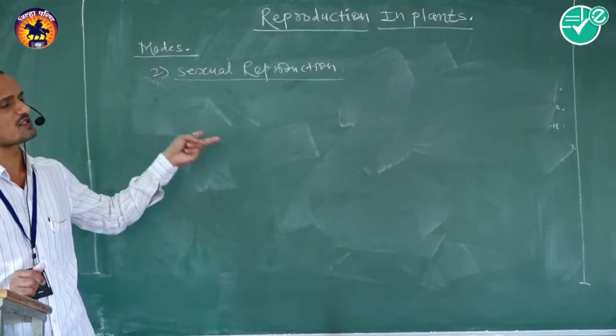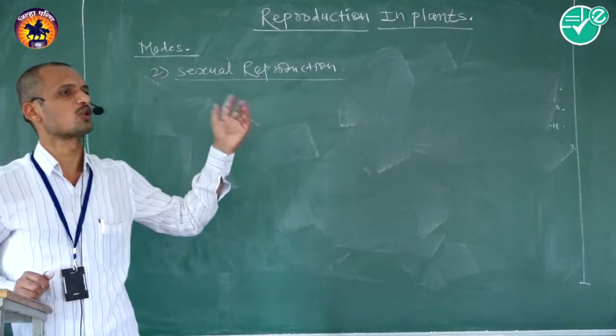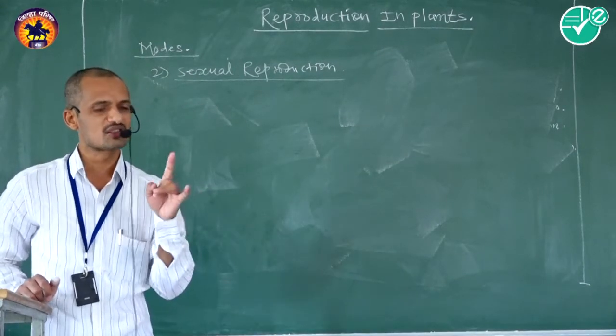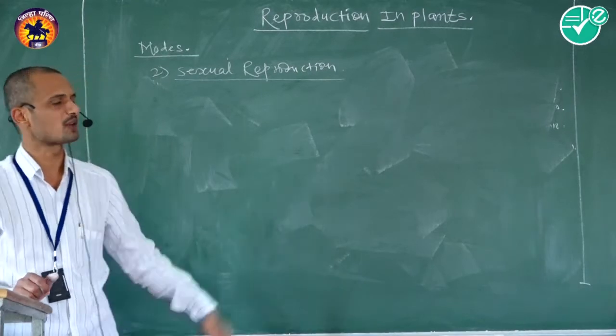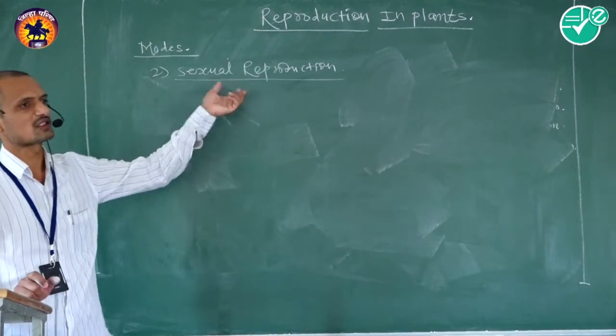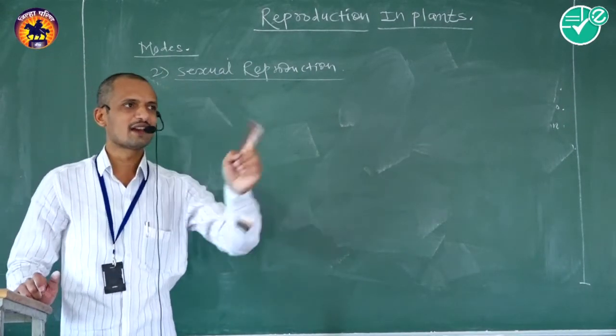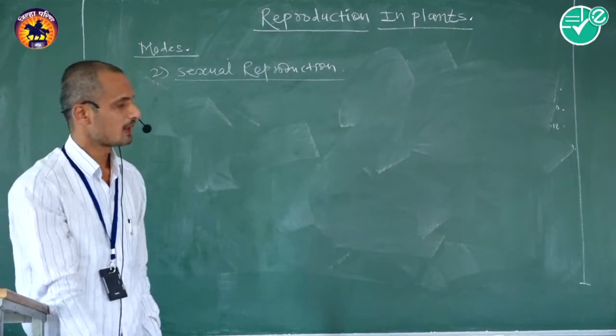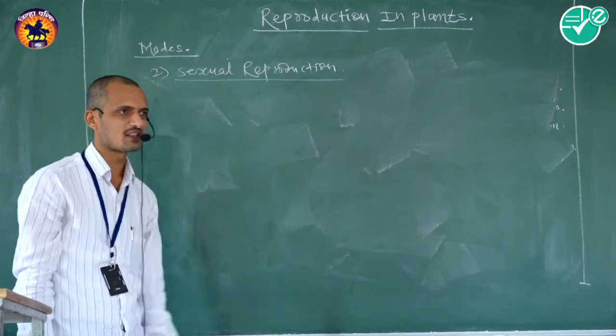Both floral whorls, calyx as well as corolla, are called non-essential because they do not directly participate during sexual reproduction, but they help in the completion of the sexual reproduction phenomenon. So it is called non-essential.